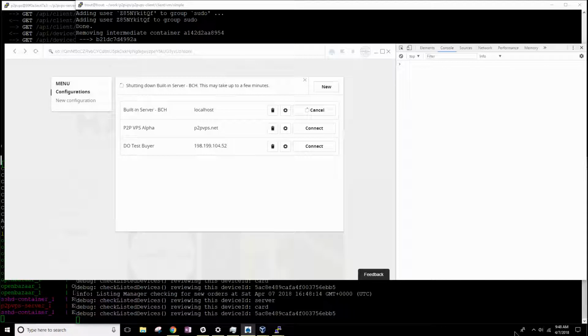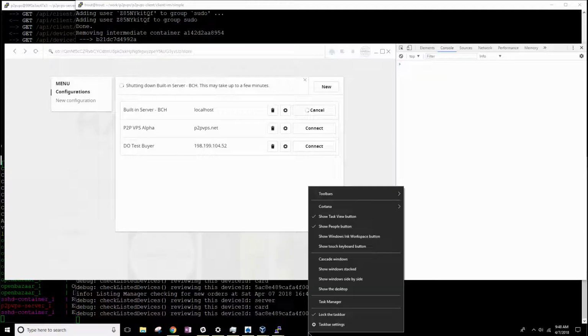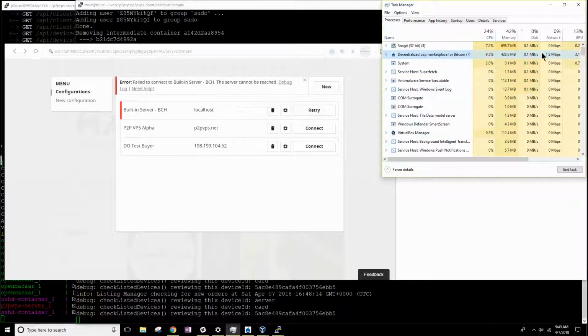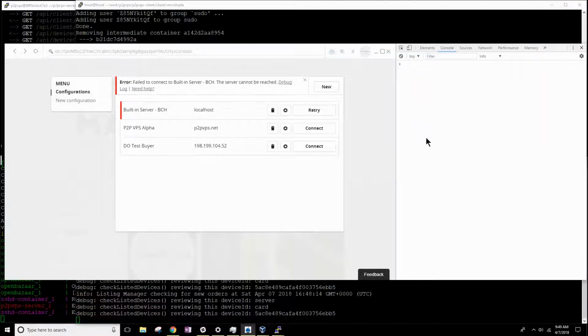I can't click down here and force exit. I can't right click here and force exit. This is Windows 10, by the way. The only way I can kill it is by bringing up Windows Task Manager, selecting it, and hitting End Task, and that force kills it. And then it comes up just fine, but most users don't know how to access the Task Manager.